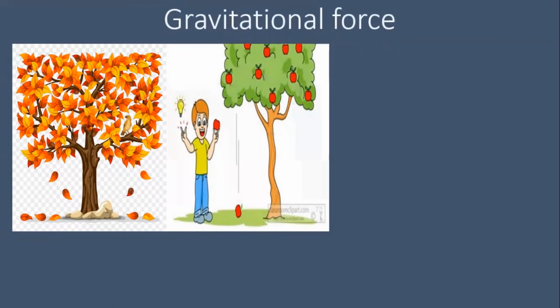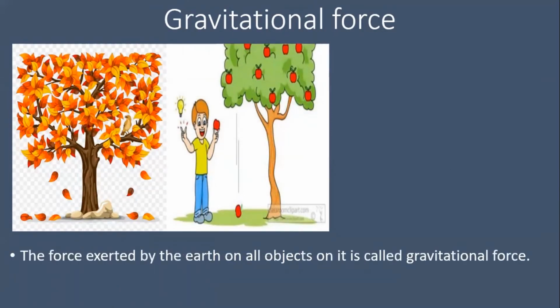The earth always pulls the object towards it. This force that is exerted on an object is called the gravitational force. This force is attractive in nature. The force of gravity acts on all objects.